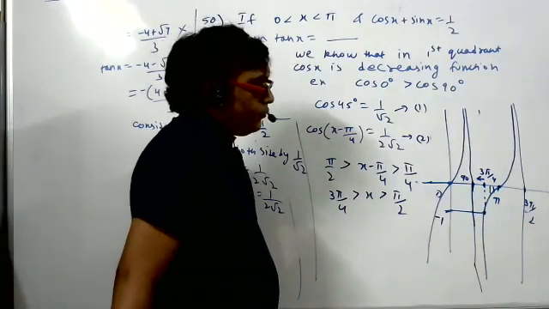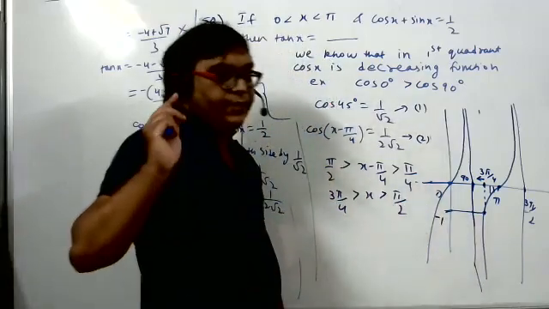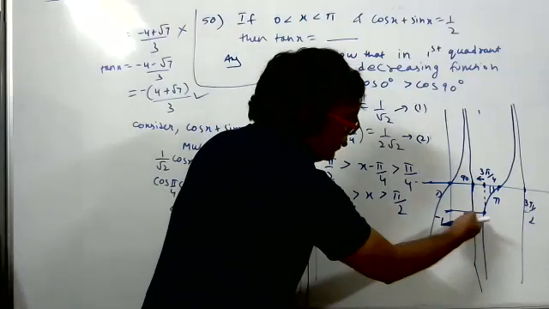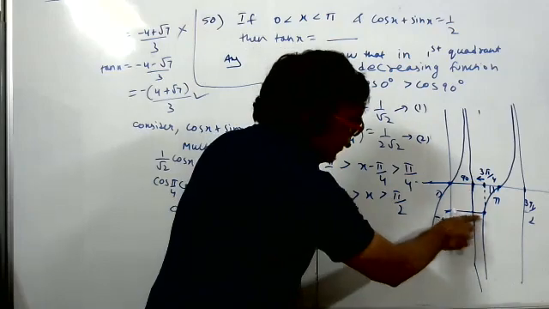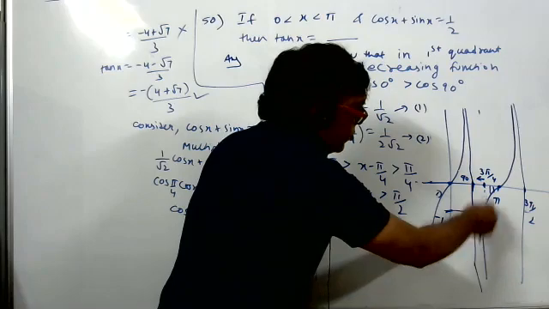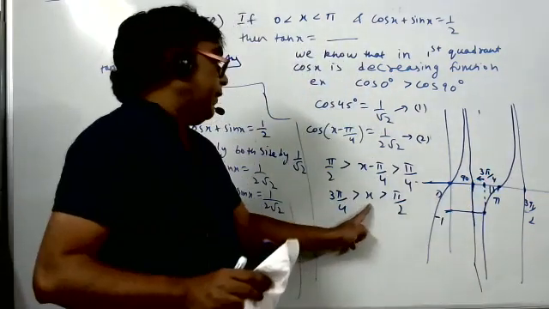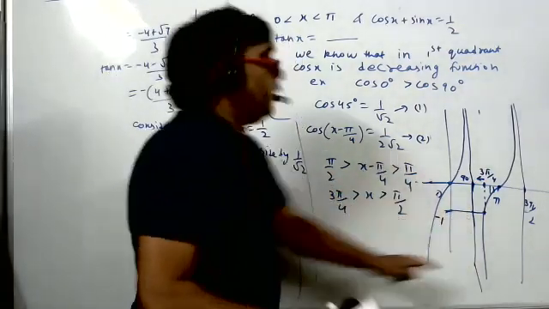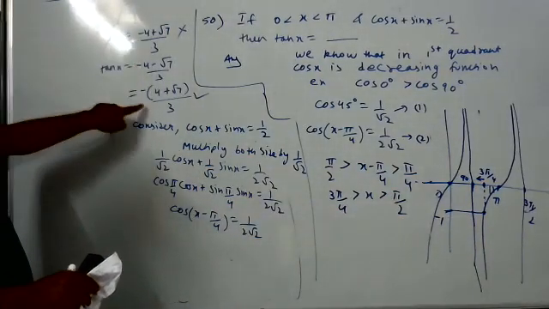Sir, it is less than minus 1, because it's going down. Less than minus 1, correct. Did you say less than only? Yes, sir, I interpreted it wrong. Less than minus 1 means it is below minus 1. You're saying correct, I interpreted it the wrong way. tan 135 is minus 1. Then it will become more than minus 1. So what happened? Now the angle is between 90 and 135, so the y value will be below minus 1, smaller than minus 1. Now among these two values, which is less than minus 1? The first one or the second one?